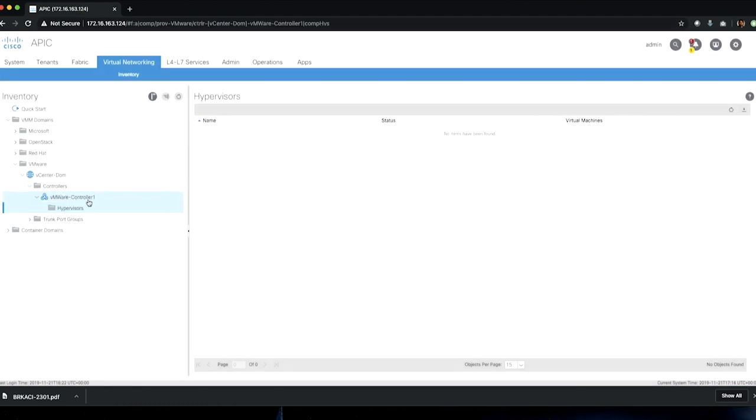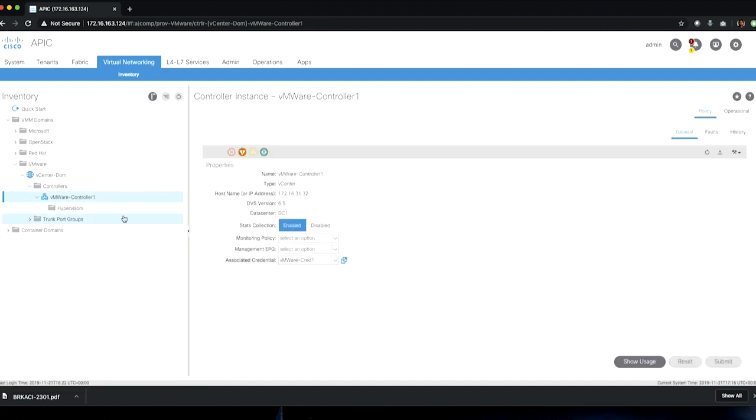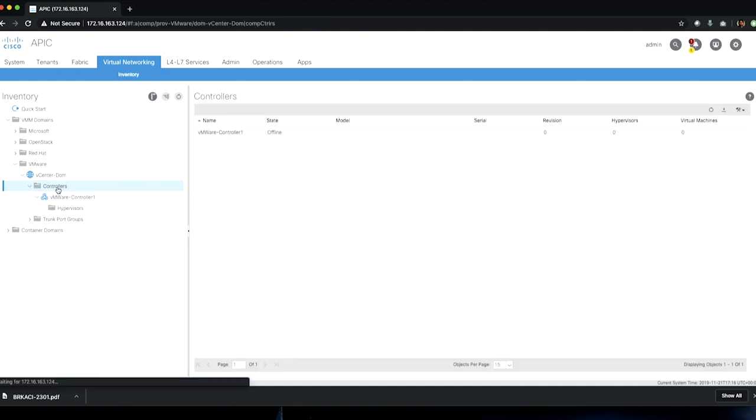Once you have created or added the controller, you should start seeing the hypervisors getting populated under the VMware controller1 that you created. Right now, we do not have any hypervisors attached. That's why we are not seeing any information getting populated. But this should take care of adding your controller to the VMM domain. Similarly, you can add VMM domains for other vendors such as OpenStack or Microsoft or Red Hat.